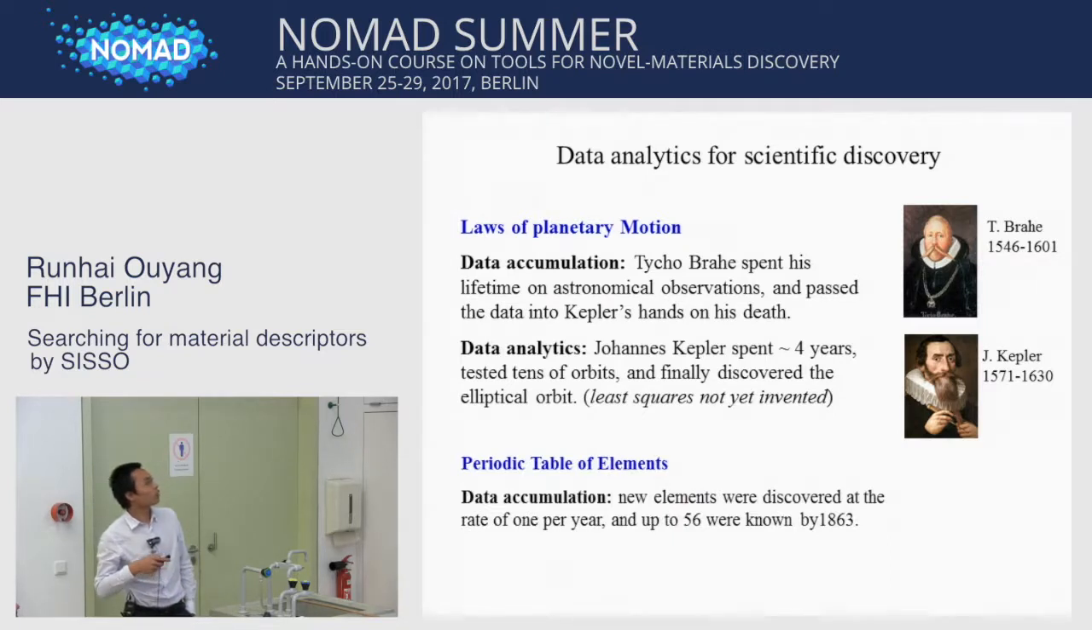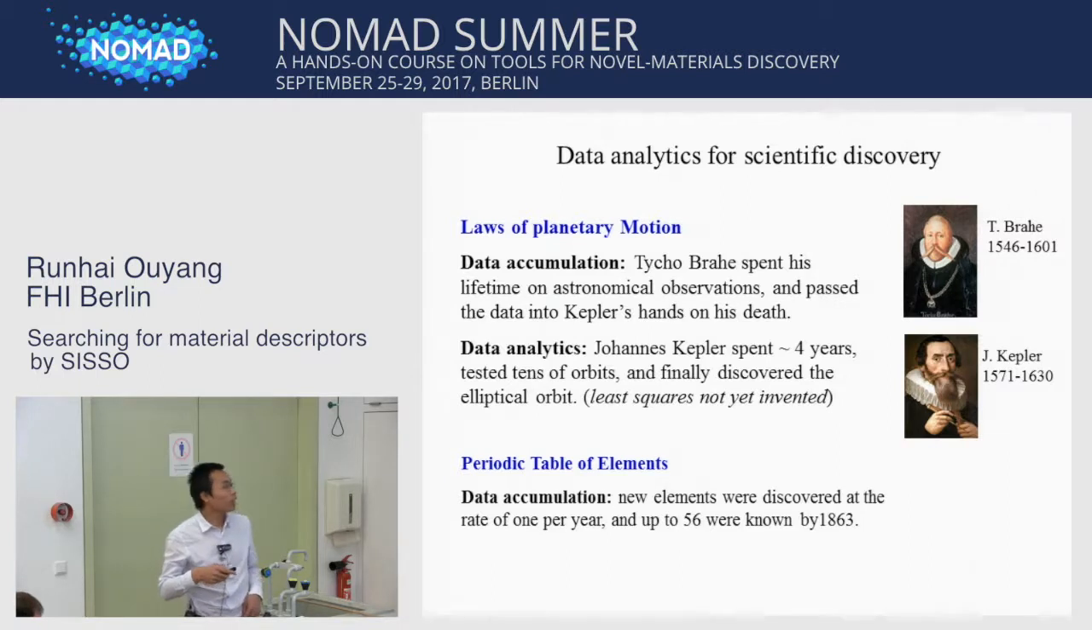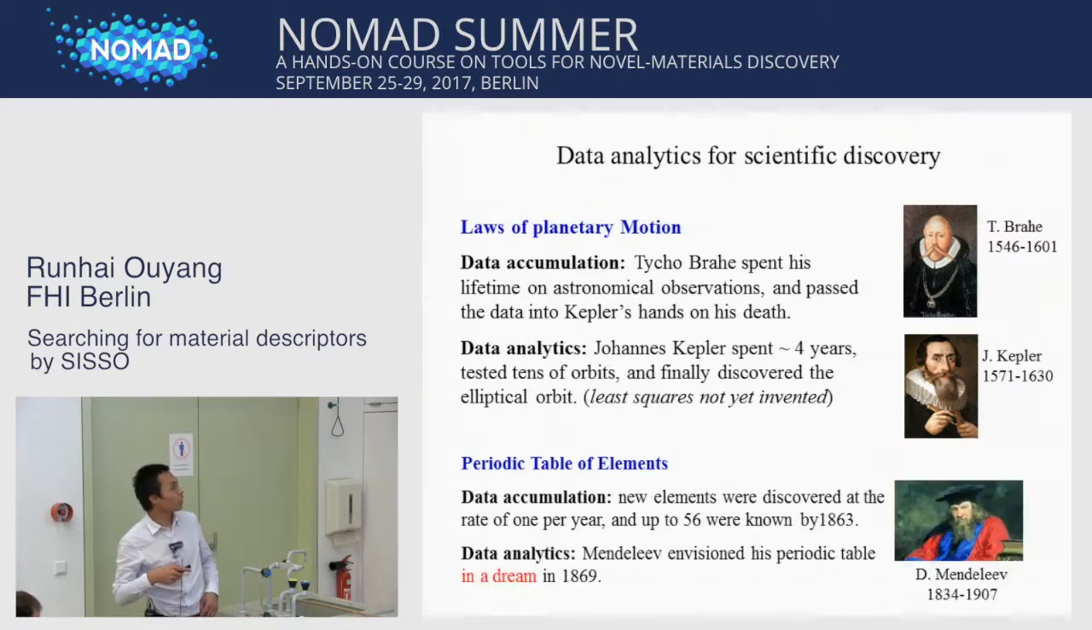Another example is the periodic table of elements. For the data accumulation, new elements were discovered at the rate of 1 per year, and up to 56 were known by 1863. Then Mendeleev did the data analytics, and he envisioned his periodic table in a dream in 1869. So we see data analytics is important for scientific discovery, but if we can't get a result from dreams, then we need to develop a method to speed up the discovery.